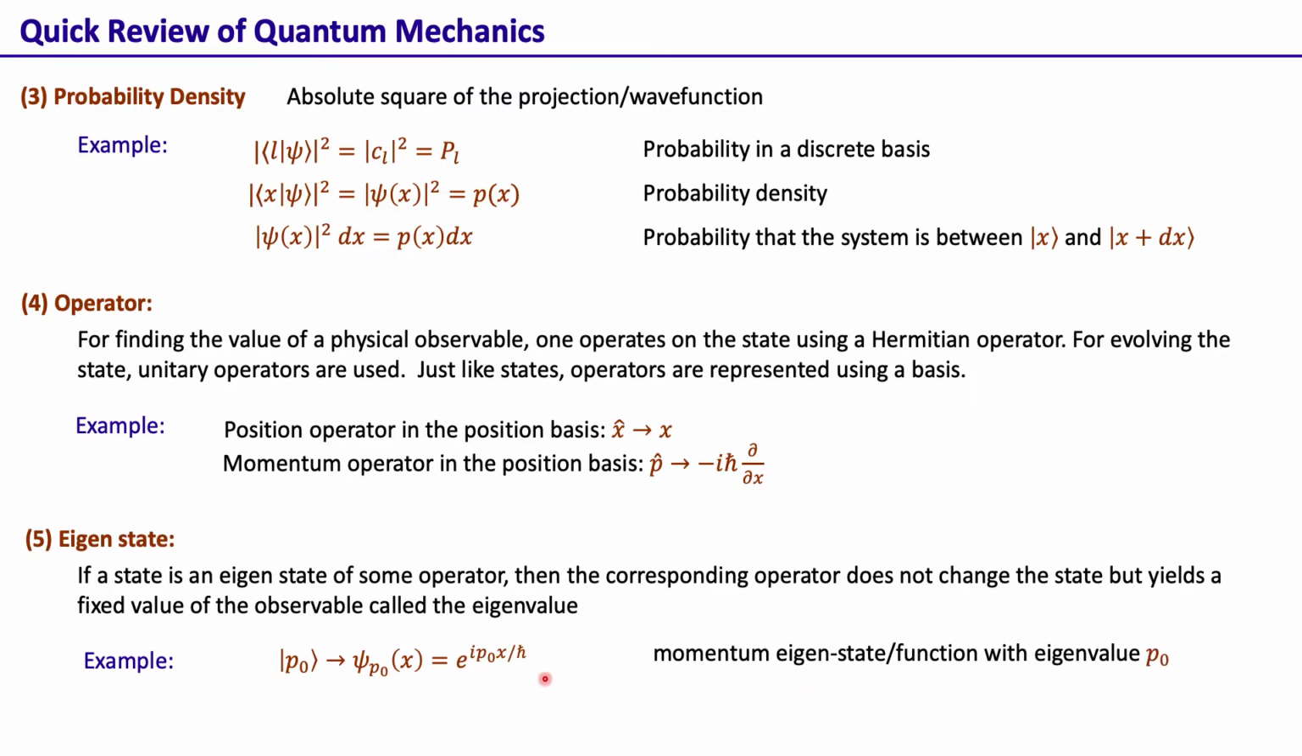So that's why this is a momentum eigenstate with the eigenvalue p naught. Similarly, we can have a position eigenstate x naught. If we write its position basis wave function, it is given by the delta function delta(x minus x naught). We call this the position eigenstate with eigenvalue x naught, because if we acted with the position operator, this state remains the same, but we get the eigenvalue x naught. So that is the concept of the eigenstate.